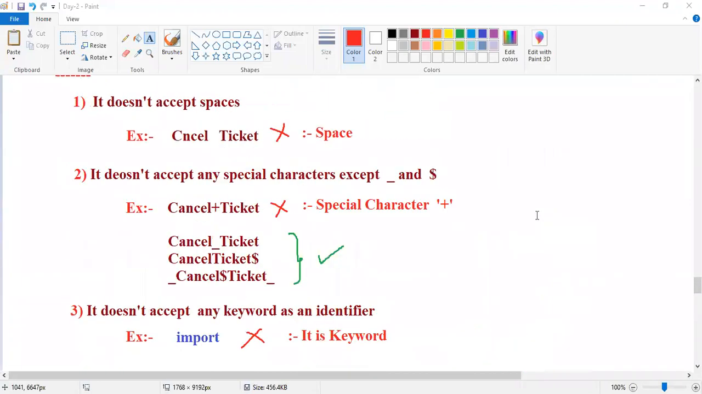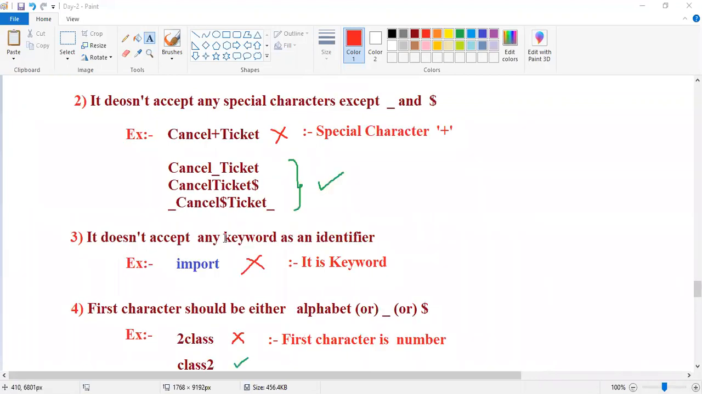So check the points once again. It doesn't accept spaces. It doesn't accept any special characters except underscore and dollar. It doesn't accept any keyword as an identifier.